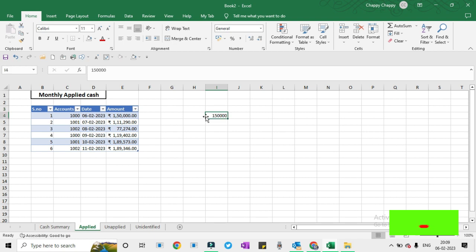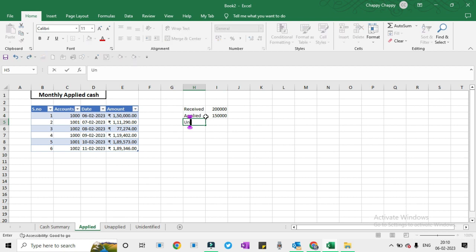What is unapplied? Basically, where the customer is a known customer, but we don't know which invoice. Whereas unidentified is an unknown customer, unknown invoice. So this is basically the difference between applied, unapplied and unidentified. So let me remove it.